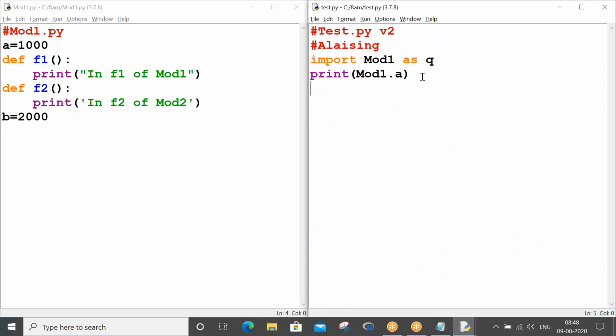I will have to explain one small example here. See, q is the nickname of your mod1. Mod1 is the original name, and q is the nickname of your mod1. You will have nicknames like Chintu, Bunty, Chinna, Kanna in your home, right?